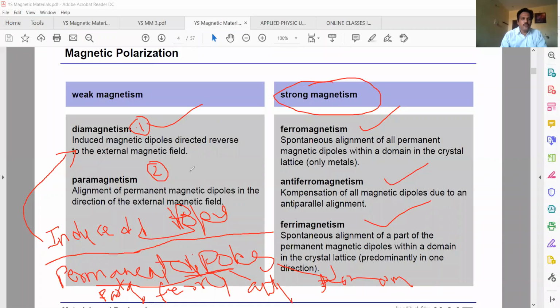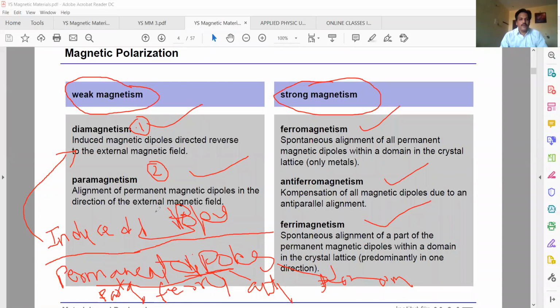So these two show weak magnetism. The magnetism is there, but diamagnetic and paramagnetic show weak. Among these two, diamagnetic shows very weak, and paramagnetic shows weak. Among the three strong ones, the ferro and ferrimagnetic materials show very strong magnetism. If you compare ferro, antiferro, and ferrimagnetic materials, the ferrimagnetic materials show very strong magnetism, along with ferro. So this is about classification.